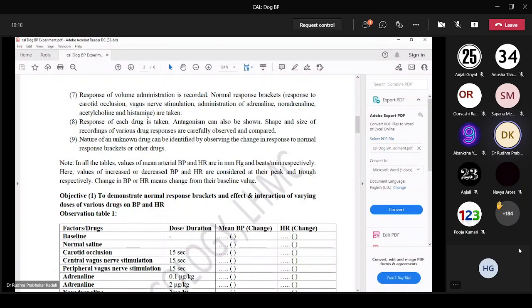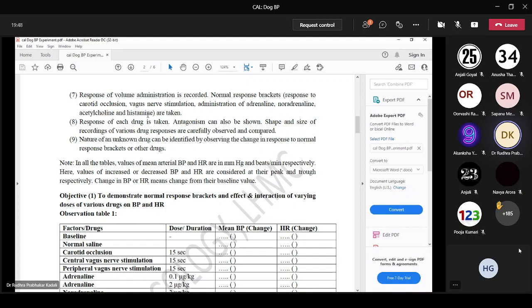These are taken as normal response brackets. Response of each drug is taken, and antagonism can also be shown in comparison to the normal response brackets. Shape and size of recordings of various drug responses are carefully observed in comparison to the normal response brackets.